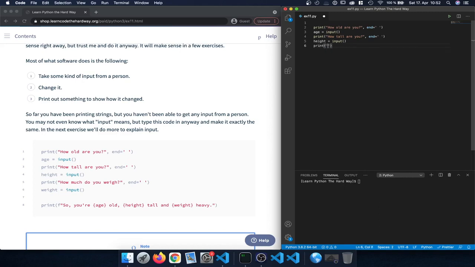Next, we're going to print out "How much do you weigh?" And again, let's repeat that with the end parameter with a space character. And we're going to get the weight as an input. And finally, we're going to print this out using the printf way of doing it, so we can pass in some variable names. Of course, we're going to do that by using the curly braces, and then within those, we're going to type out the variable name.